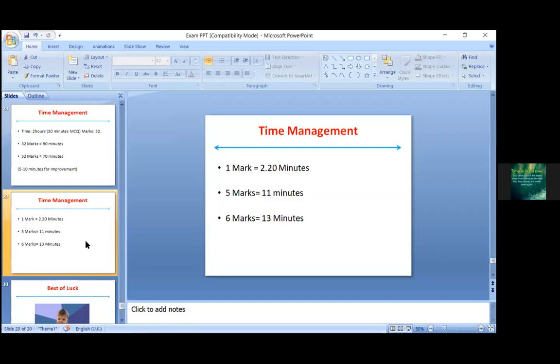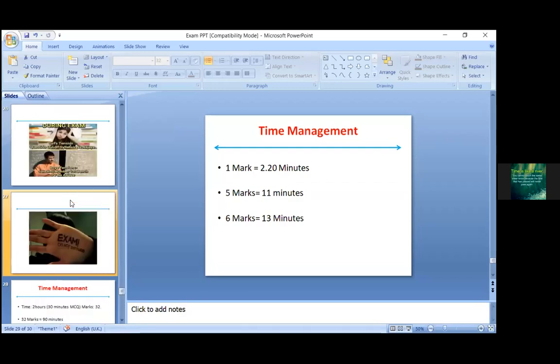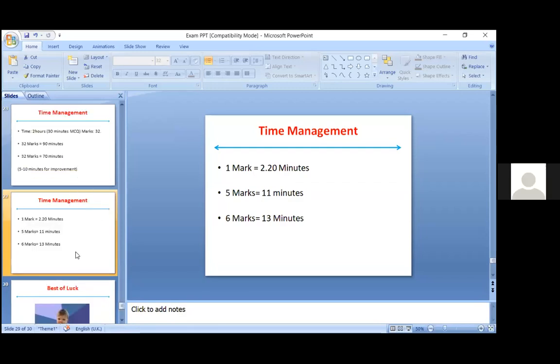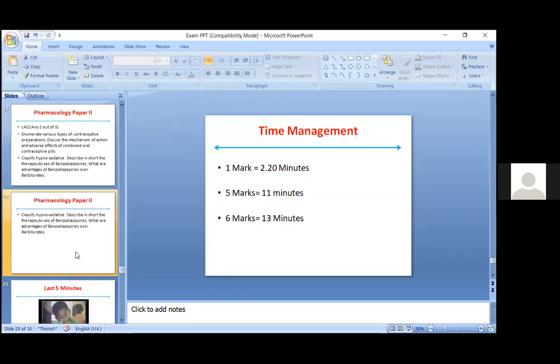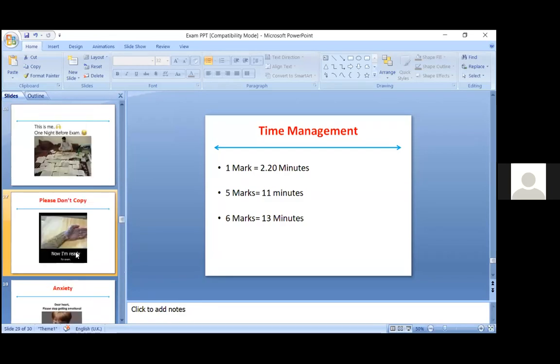Yes, sir. Understood. So first divide upon that. Once you have divided, then you make the time management, because for MCQs, even if it is 30 minutes, nobody writes the MCQs for 30 minutes. At the max, in 20 minutes you finish your MCQs, and there are still 10 minutes left. So in that time you can count your number of pages, and you can easily make out how much time is required for SEQs and how much time is required for LEQs.